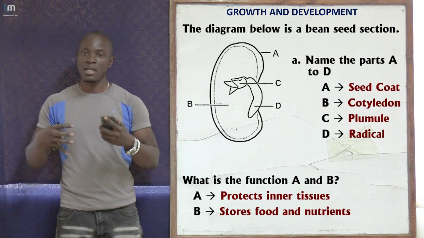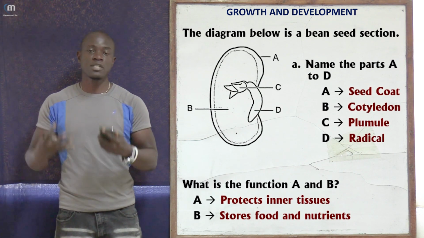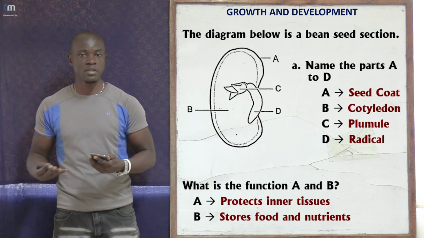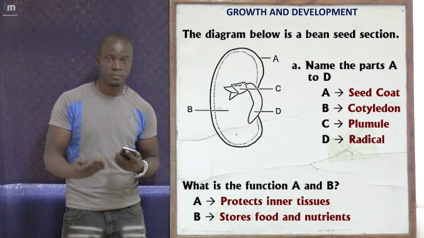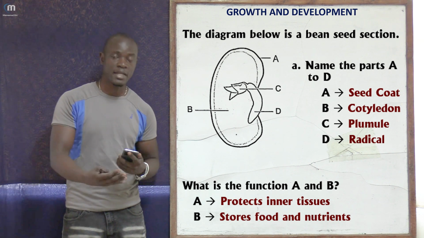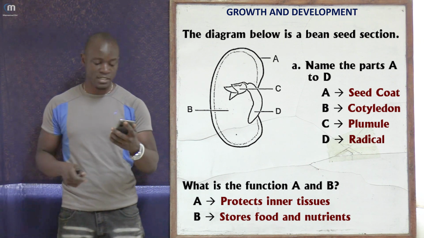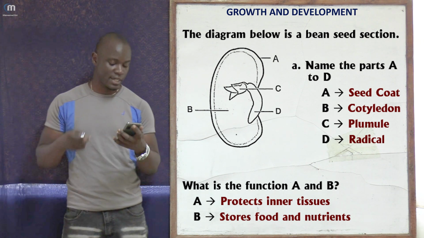The embryo then uses these nutrients obtained from the hydrolyzed cotyledons and begins to grow. The plumule forms the leaves, and the radicle forms the roots of the plant, and that process continues like that.